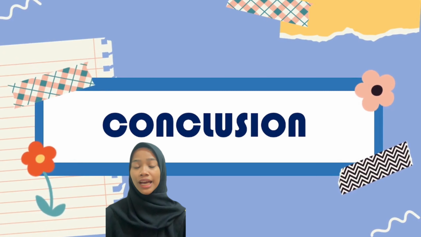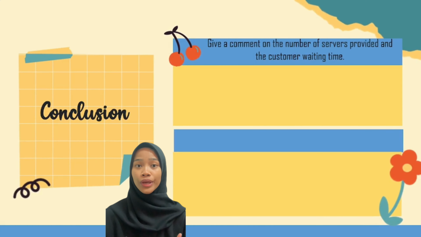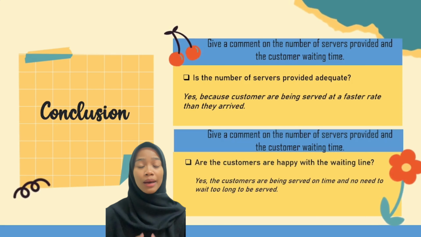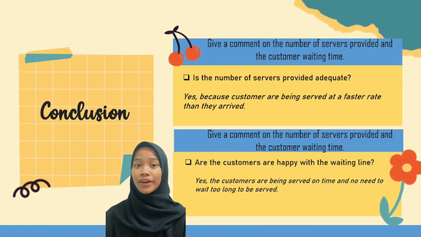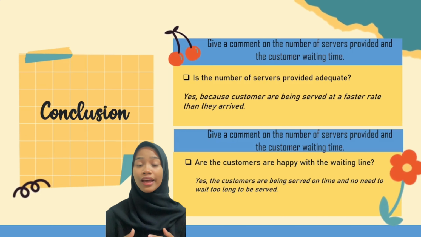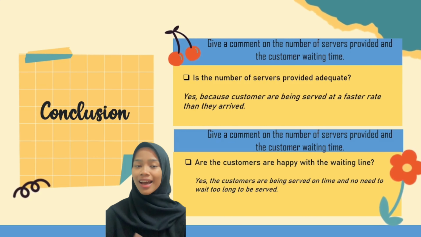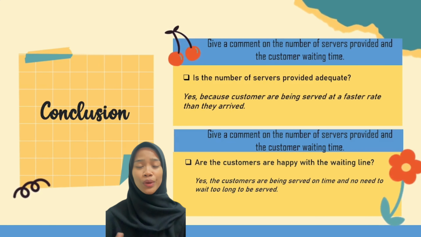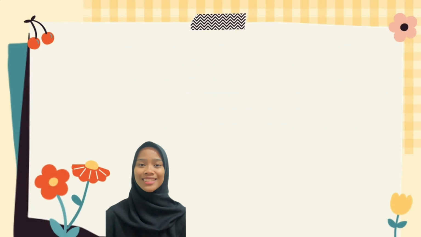In conclusion, give a comment on the number of servers provided and the customer waiting time. First, is the number of servers provided adequate? Yes, the number of servers provided is adequate because the customers are being served faster than they arrive. Secondly, are the customers happy with the waiting line? Yes, the customers are happy with the waiting line because they are being served on time and no need to wait too long to be served.